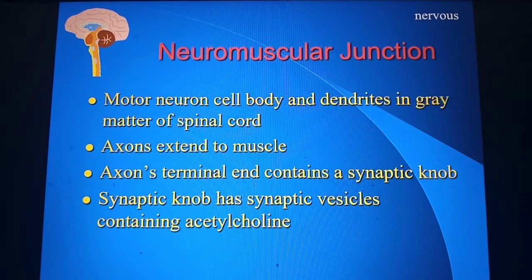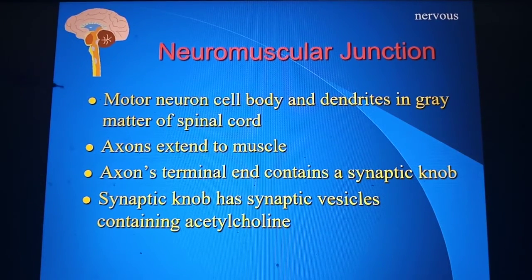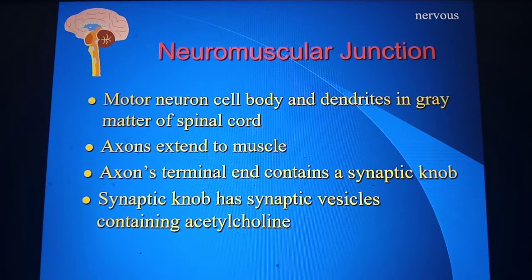Next important thing is the neuromuscular junction. I already told you in one picture in the first class that nerve and the muscle meet at a particular place, and that is the neuromuscular junction. So which part of the nerve meets the muscle? The dendrite. Okay, sorry, the axon: the ends of the axon, or the terminal parts of the axon, they meet the muscle.